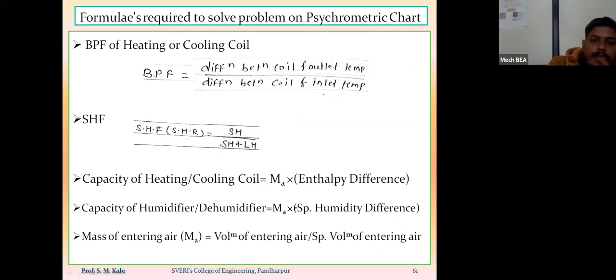So you can note down these formulas in your notebook, because we have to solve the problem based on the psychrometric chart. So I will give 3 to 4 minutes. In that time, you have to note down these formulas, because by using these formulas only, we have to solve the problem.